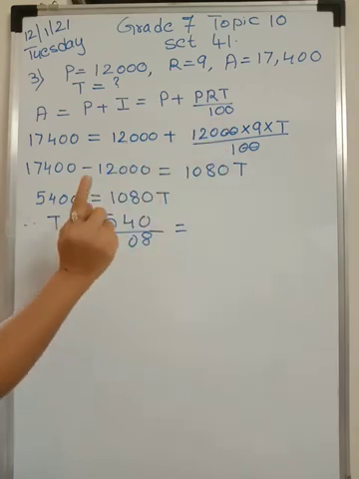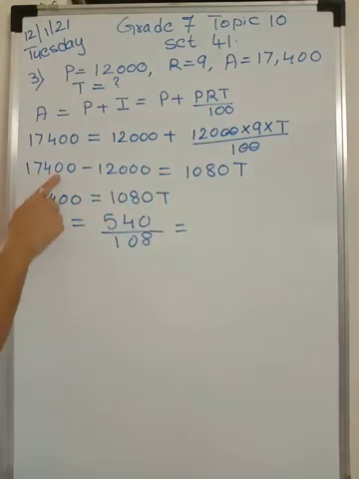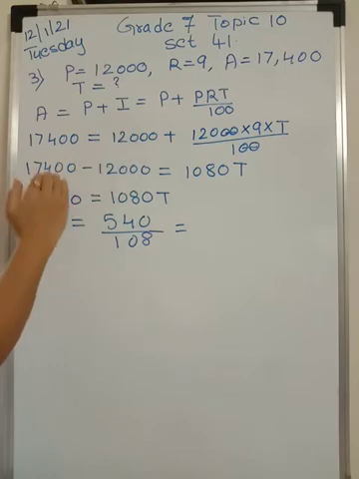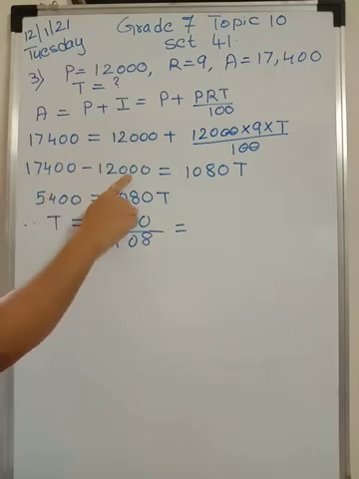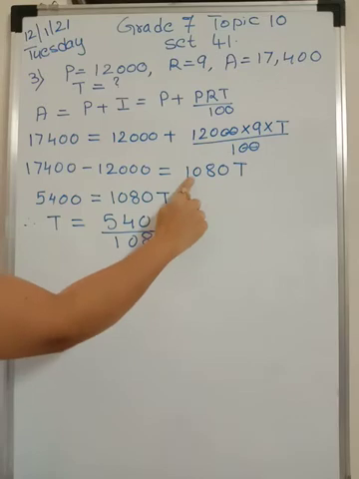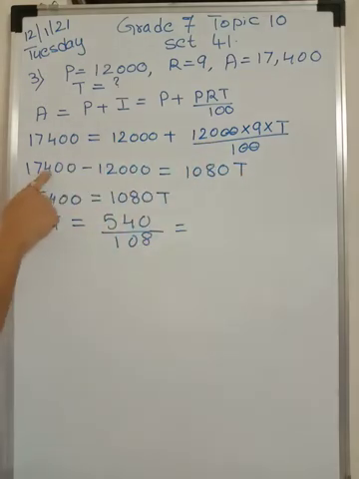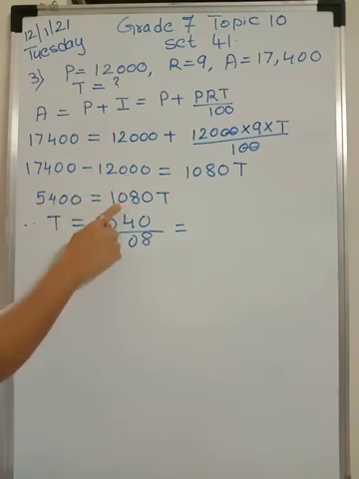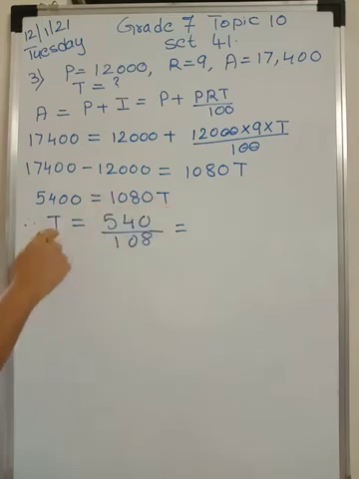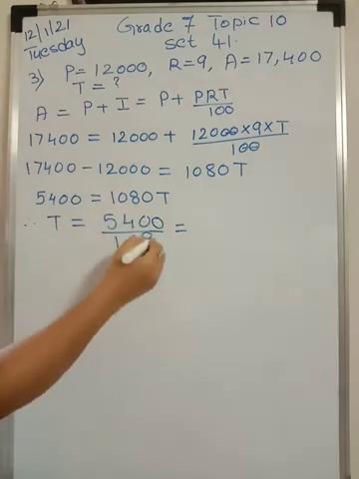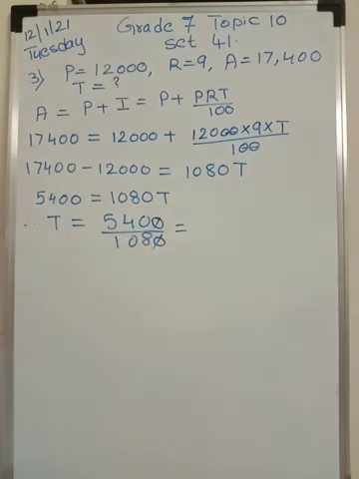These two zeros will be cancelled. What do we have? 17,400. 12,000 shifted over here, it will be minus 12,000, is equal to 12 8s are 108 and this 0 remains as it is, into T. Now 17,400 minus 12,000 is 5,400, which is equal to 1,080 T. So what will be T? 5,400 upon 1080. So this 0 can be cancelled and we are left with 540 upon 108.